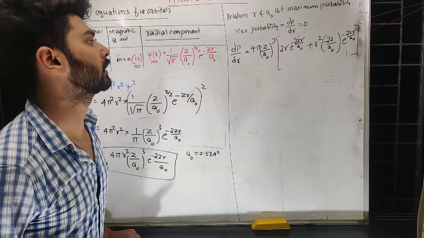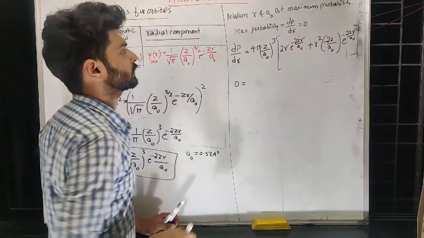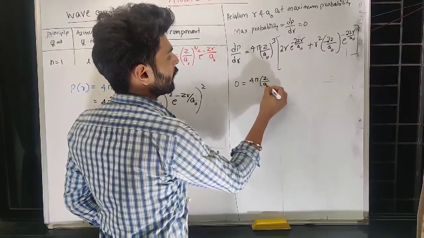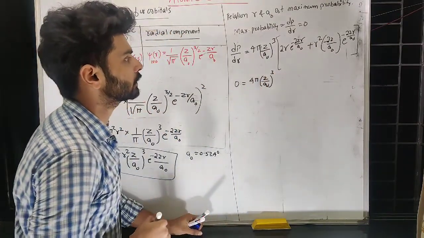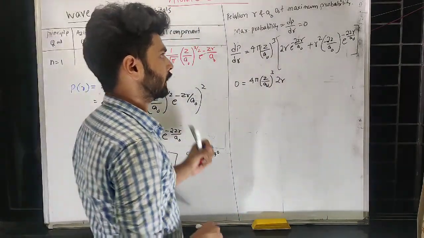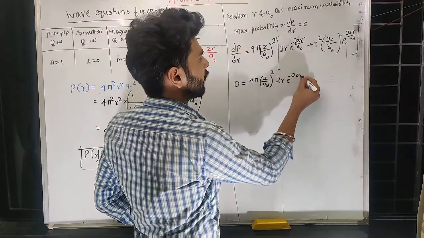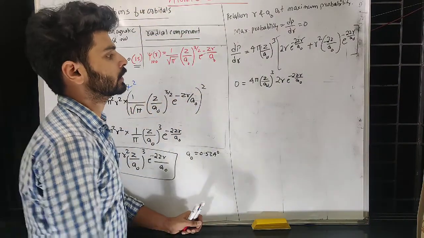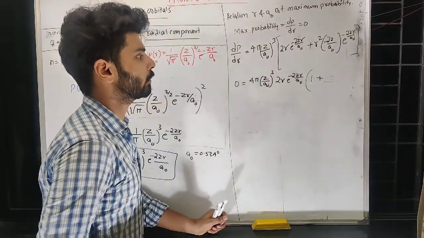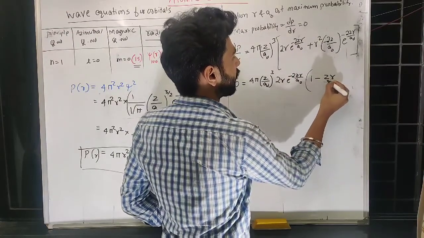Now let me take the common term. dP upon dr must be 0 to satisfy maximum probability. So now this is 4 pi Z upon a naught power 3. Here the common term, I guess, 2r is common and Z is not common. E power minus 2 Z r upon a naught is common. If I take that common, nothing will be left there, but there 1 r has been taken common, so 1 r is left. So this will be minus Z r upon a naught.